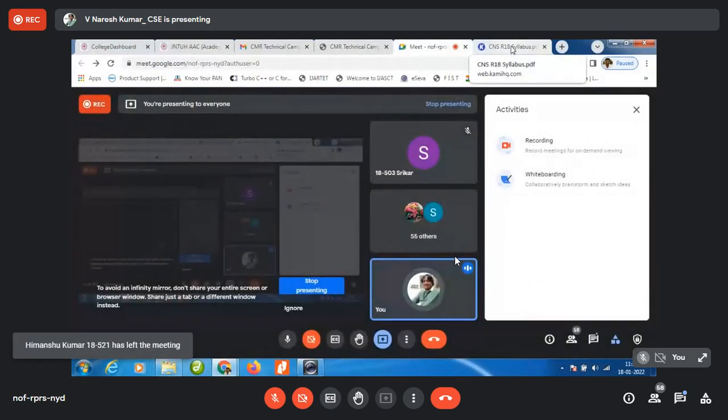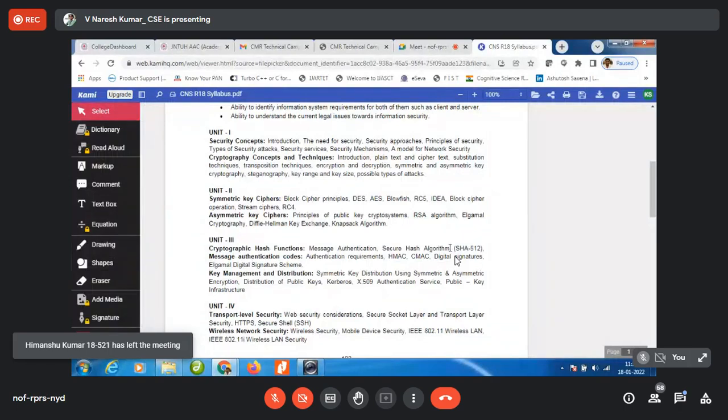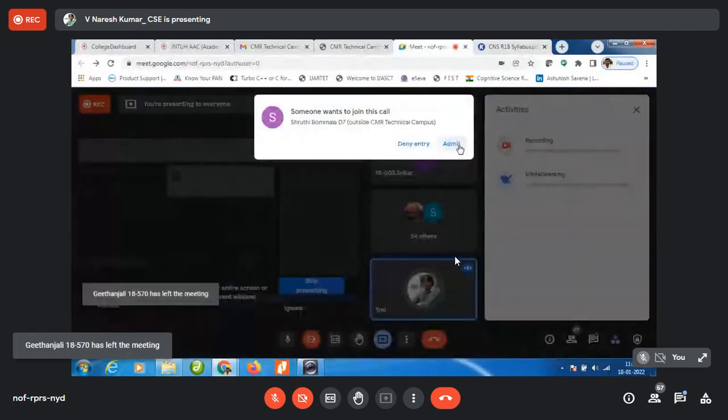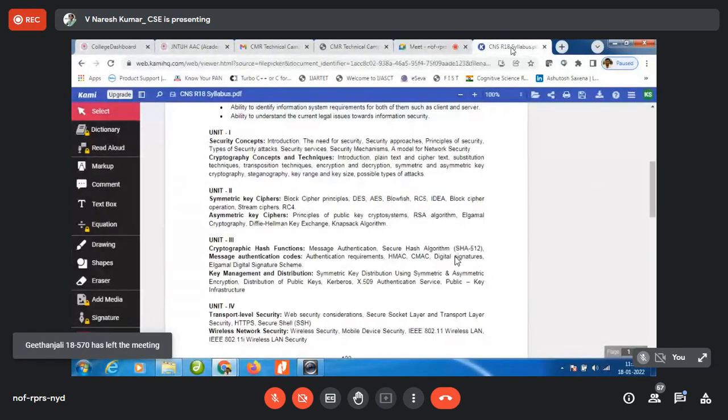So when we look at confidentiality, integrity, authenticity, for confidentiality purposes, we are going to use these algorithms. Symmetric key algorithms or asymmetric key algorithms can be used for providing confidentiality. Confidentiality is nothing but secrecy. Secrecy is nothing but you are going to convert the original plain text into some form which cannot be understood by the intruder.